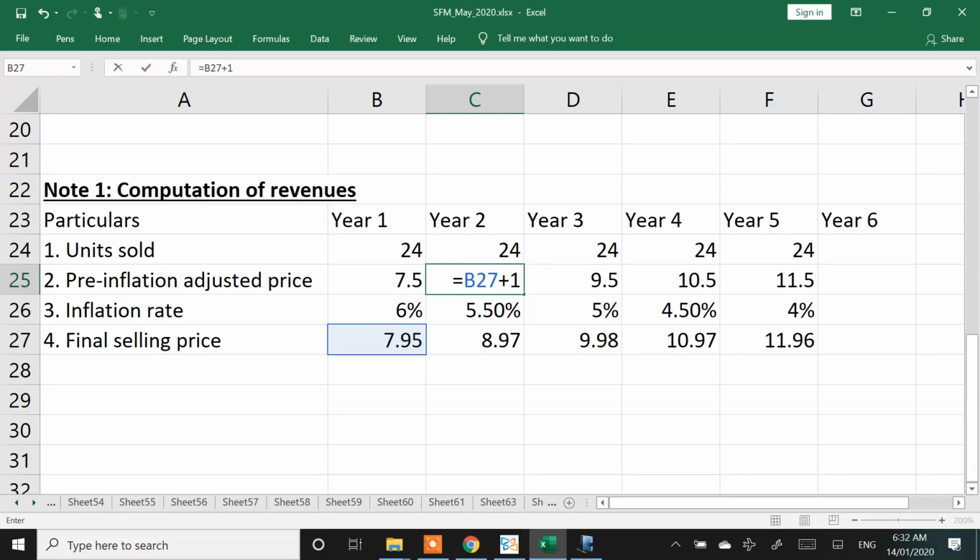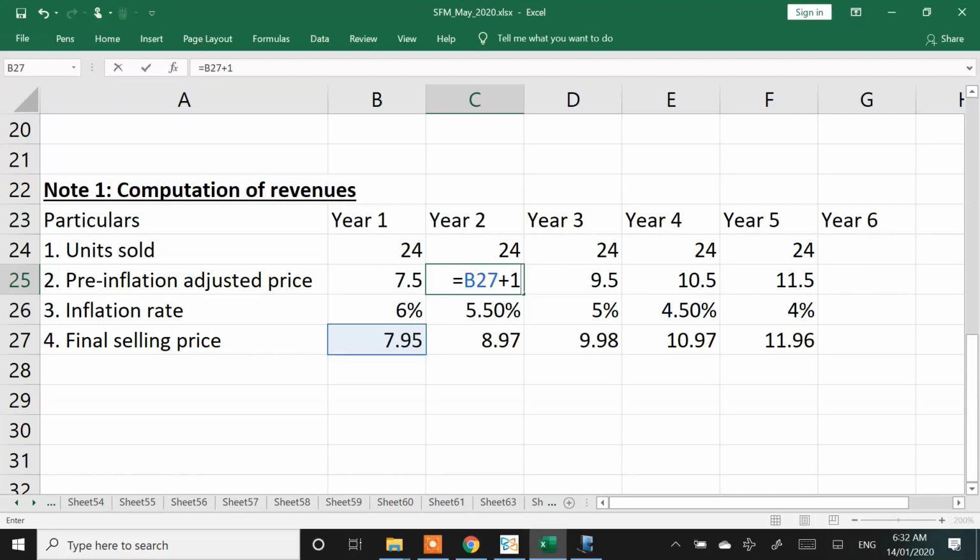So there is a possible assumption. The possible assumption is my year 1 price is 7.95. I will first add the 1 rupee increase and then add the inflation increase. What ICI has done is that took 7.5, increased every year by 1 rupee and then gave effect to inflation.